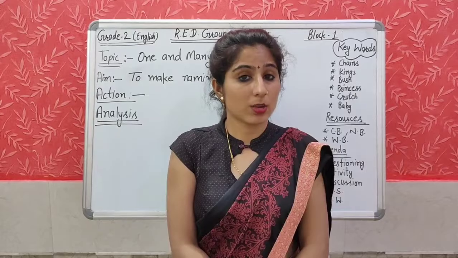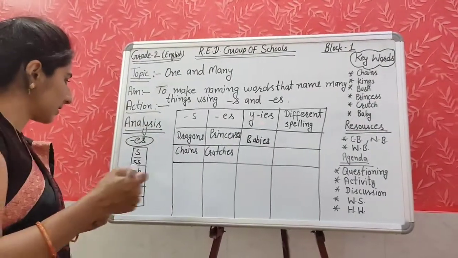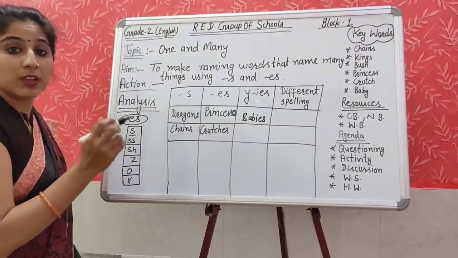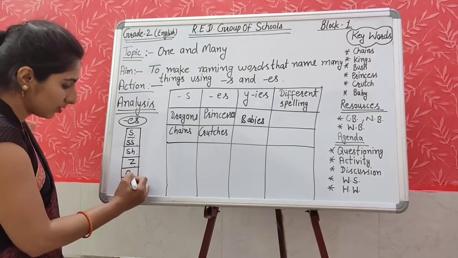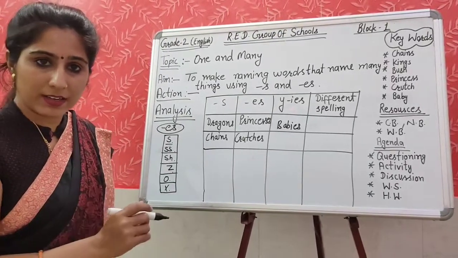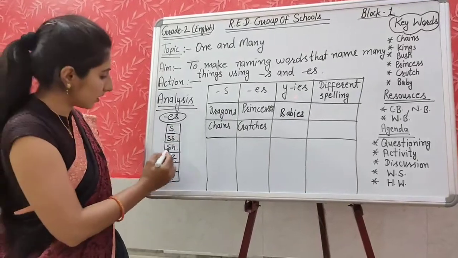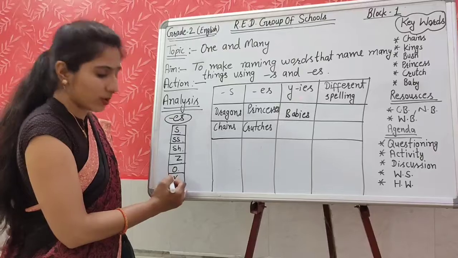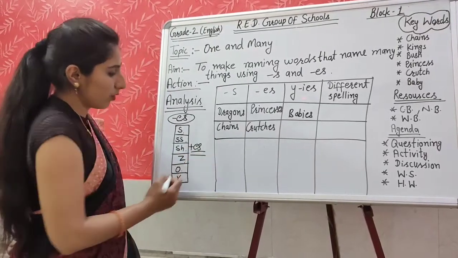Think about this, students. Where do we use ES? We use ES with words which end with S, double S, SH, Z, O, X. If S, double S, Z, O or X is at the end of the word, then we add ES to the word.